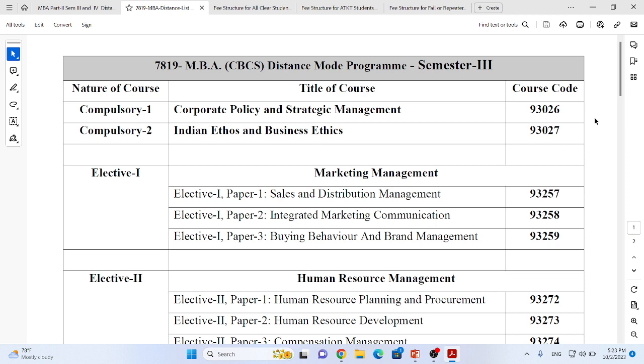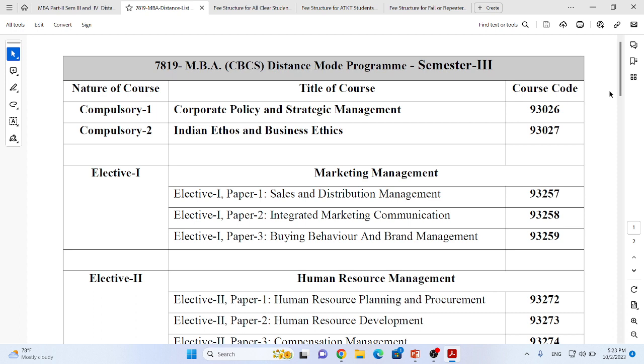Which are those combinations? One is the compulsory part, whereas the other is the elective part. Shivaji University's policy regarding electives as far as MBA distance mode is concerned, the University provides a dual elective policy. That means the student has to select two electives out of 6.